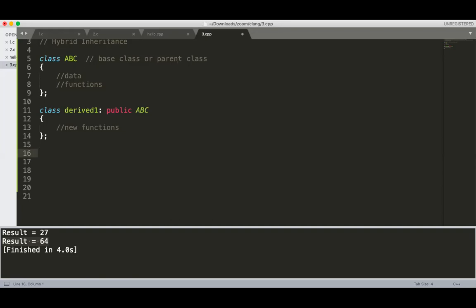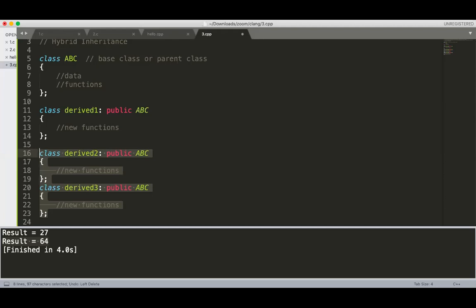This type of inheritance that you are seeing on your screen is called single inheritance. If there is one parent and one child class, it's called single inheritance. If there is one parent and multiple child classes, it's called hierarchical inheritance. So I can write single inheritance either as class public ABC or class derived 1 colon public ABC.